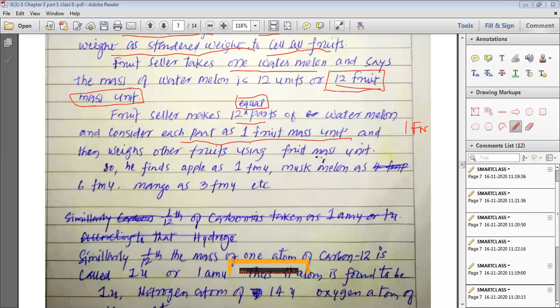So, my dear students, we have seen that the fruit seller has chosen to standardize the fruit mass unit. The fruit seller has chosen one watermelon. He divided the